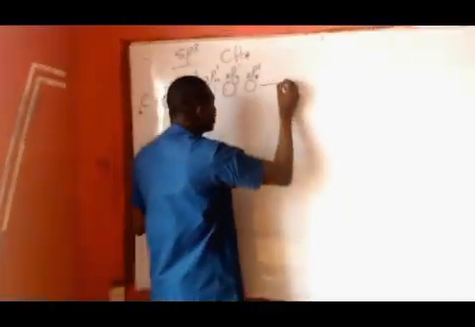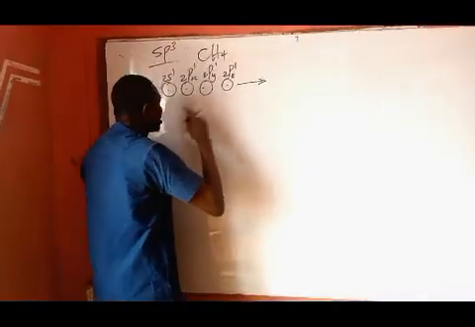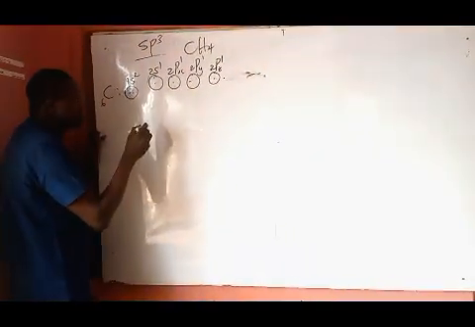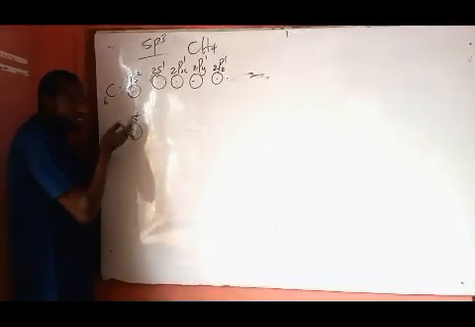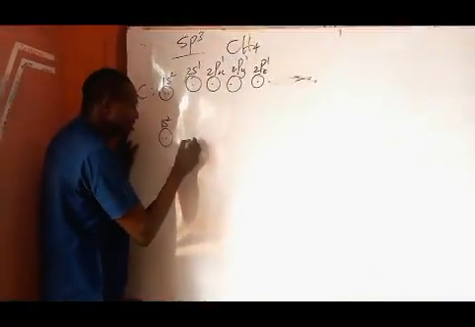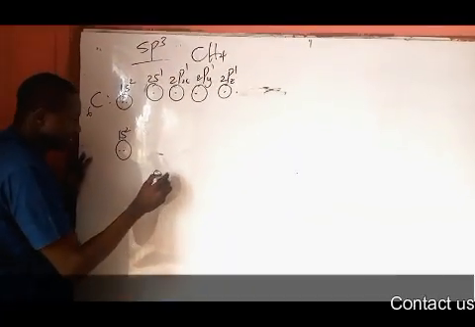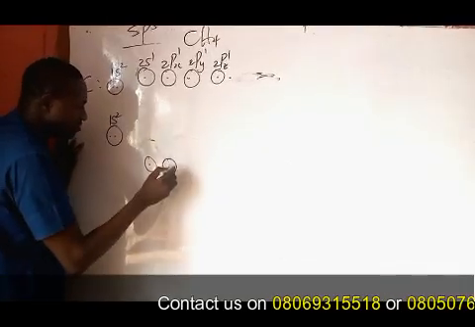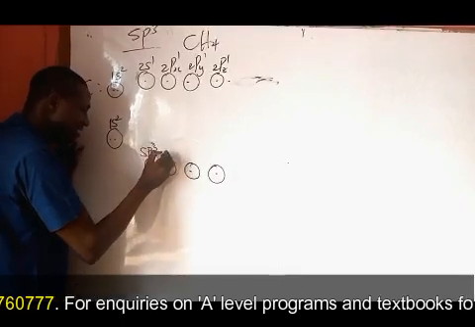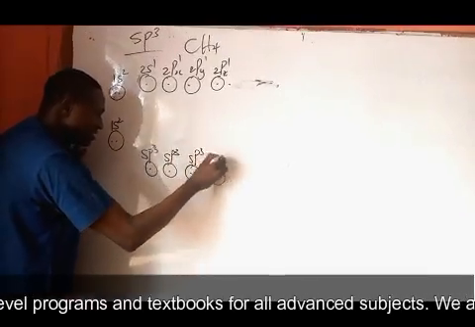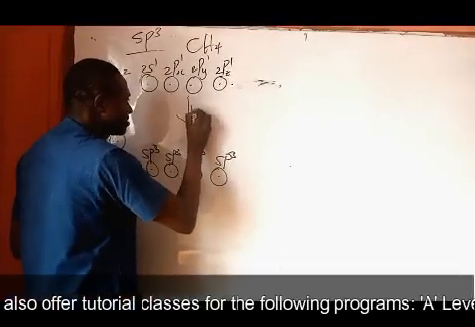Now, when this overlapping occurs, you are going to have something of this nature. At the end, you have 1s2, which is untampered with because it's the inner shell electron. The energy of this will be lesser than the energy of the atomic orbitals. So you have something like this. This is now sp3, sp3, sp3, and sp3 hybrid orbitals after overlapping hybridization.